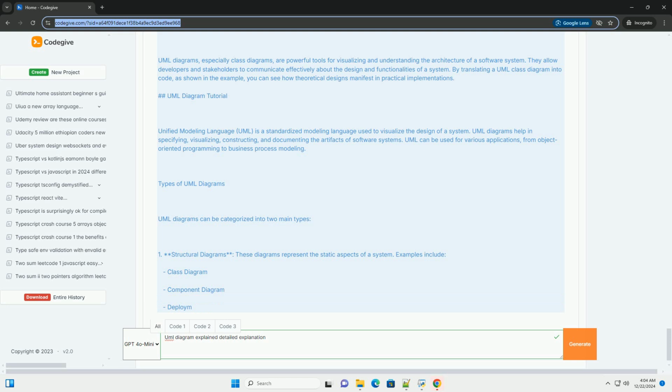Let's design a simple class diagram for a library system that includes classes for Book, Member, and Library. Library: books, list of Book; members, list of Member; plus add book(book: Book) void; plus remove book(book: Book) void; plus register member(member: Member) void; plus lend book(book: Book, member: Member) void.